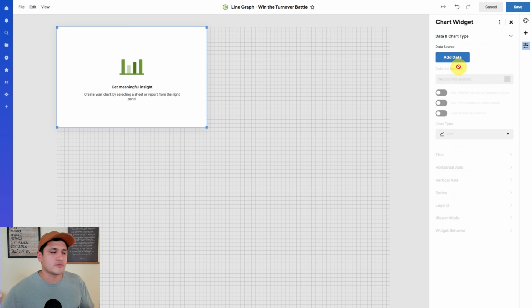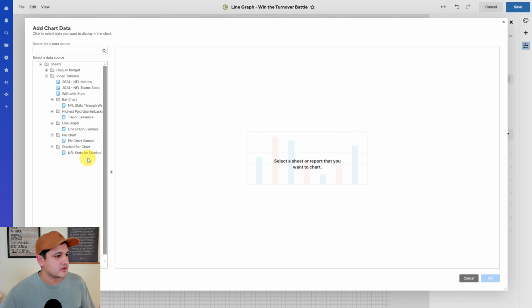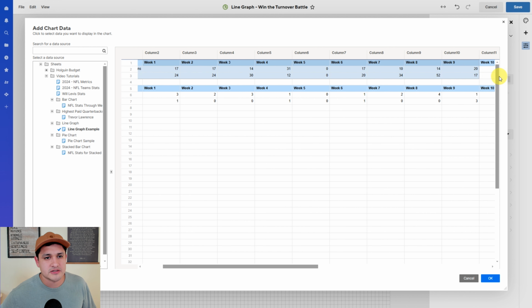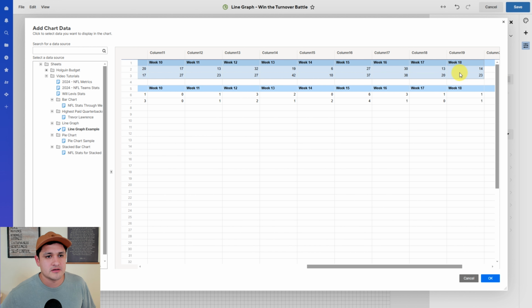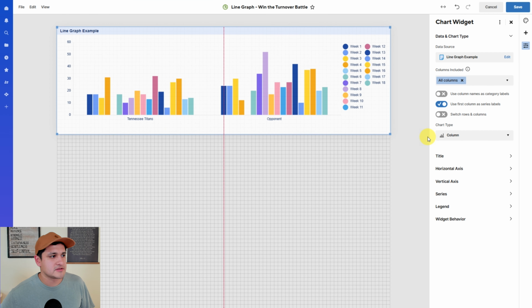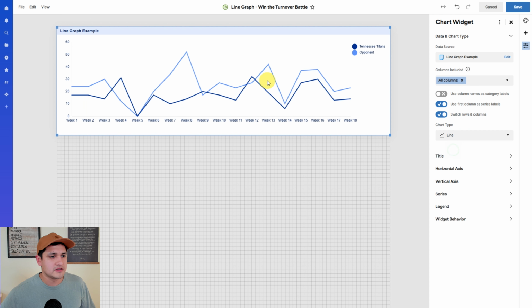As always, I'm going to select a chart, add my data, find the sheet I'm looking for here, which is my line graph example. And so the first chart that I want to make, the first line graph, I'm going to be making two in this video and put them next to each other to do my comparisons. The first one I want to do is the points section here. So I want to select all my data here from week 1 to week 18, and you see it defaults to this bar graph, but I want to switch my rows and columns, go to a line graph here.